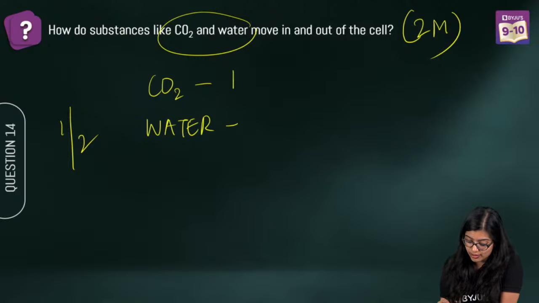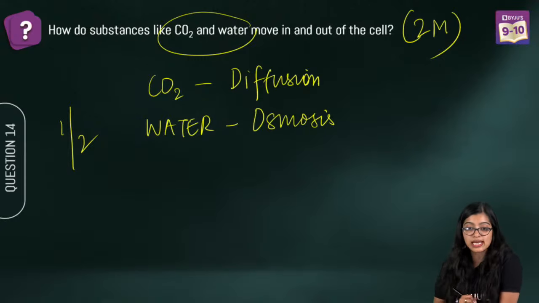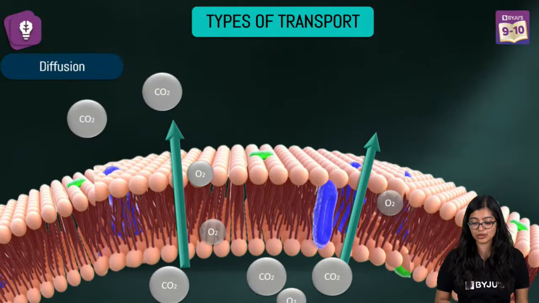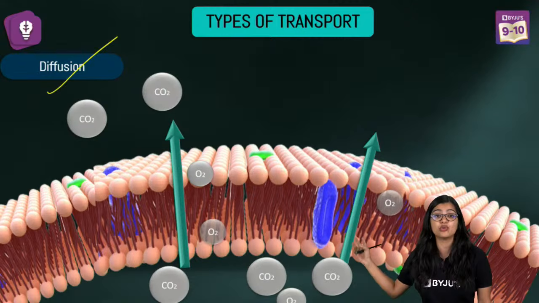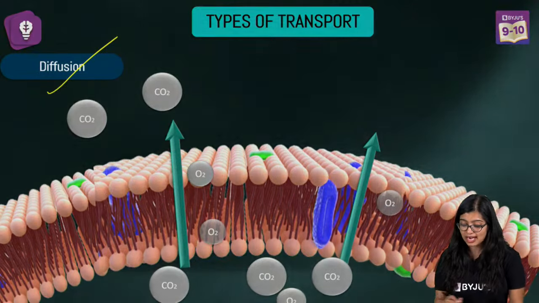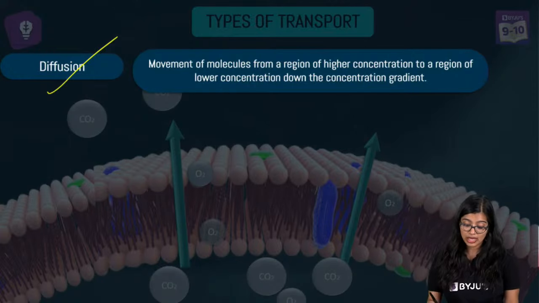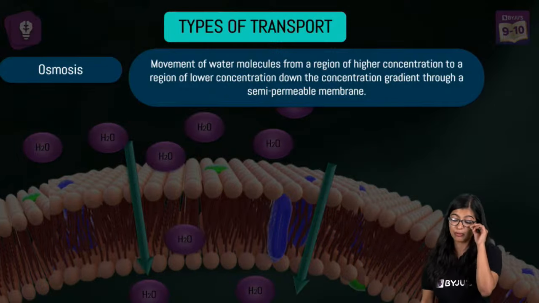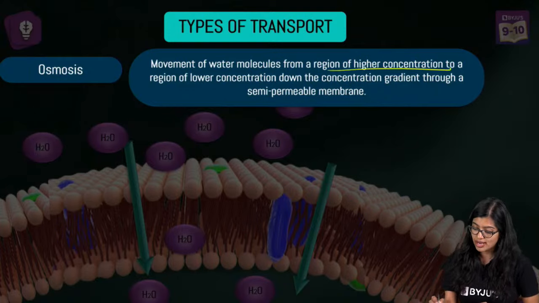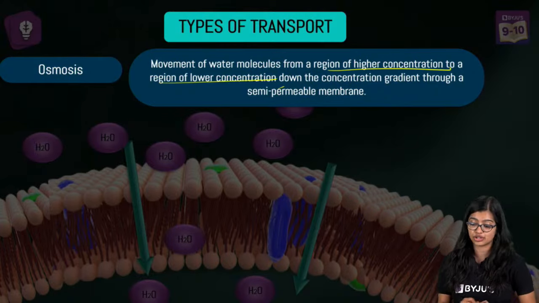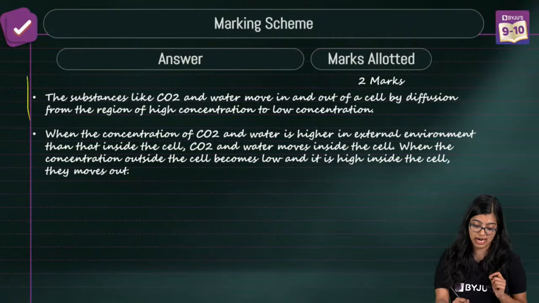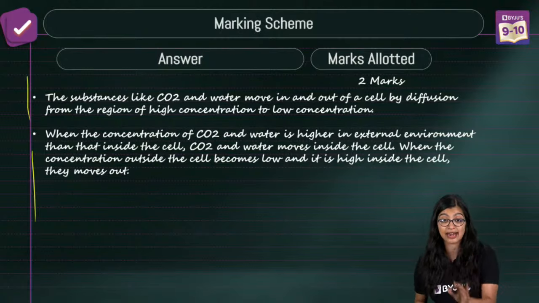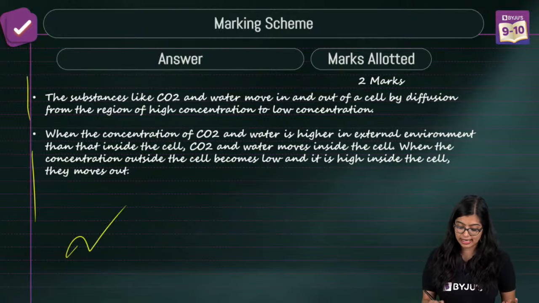Very good. So, this is of course through diffusion. This is through osmosis. You have to specify that, okay? Diffusion is the free movement of molecules from a region of higher concentration to a region of lower concentration, right? And gaseous molecules move in that manner. While osmosis is the movement of water molecules from a region of higher concentration to a region of lower concentration through a semi-permeable membrane. So, you need to write the definition, 1 mark each for writing this and identifying it, right? So, that's how you will get your 2 marks.